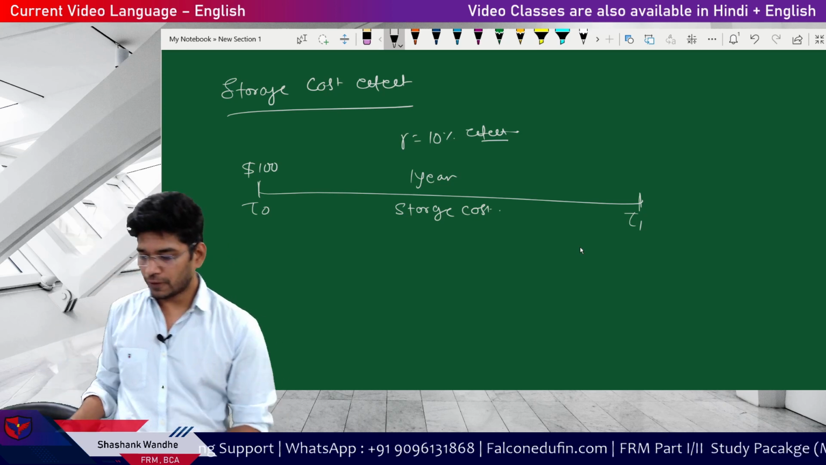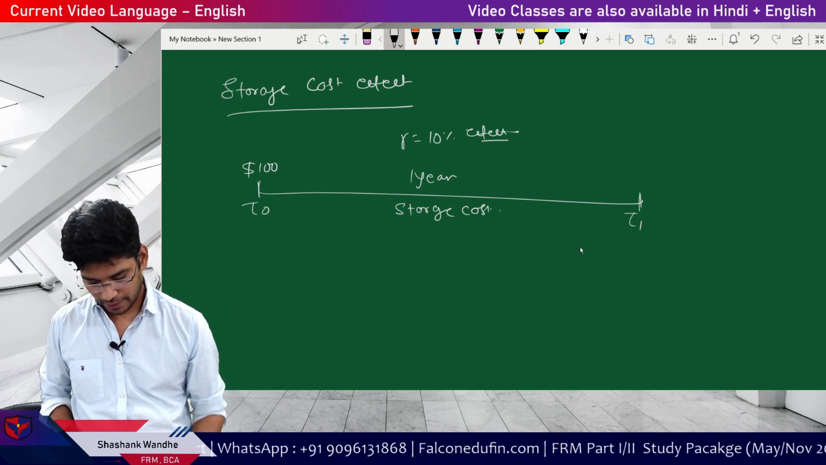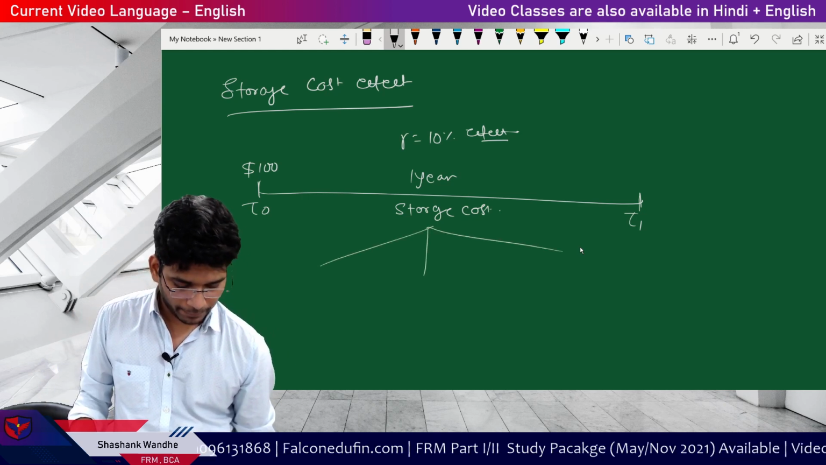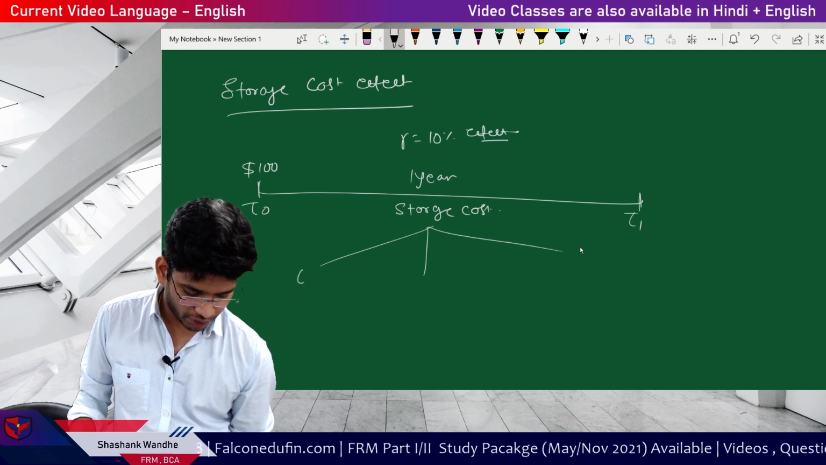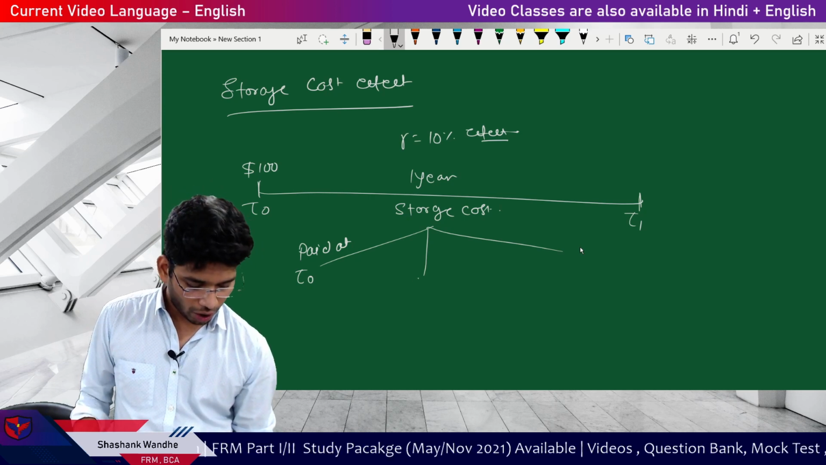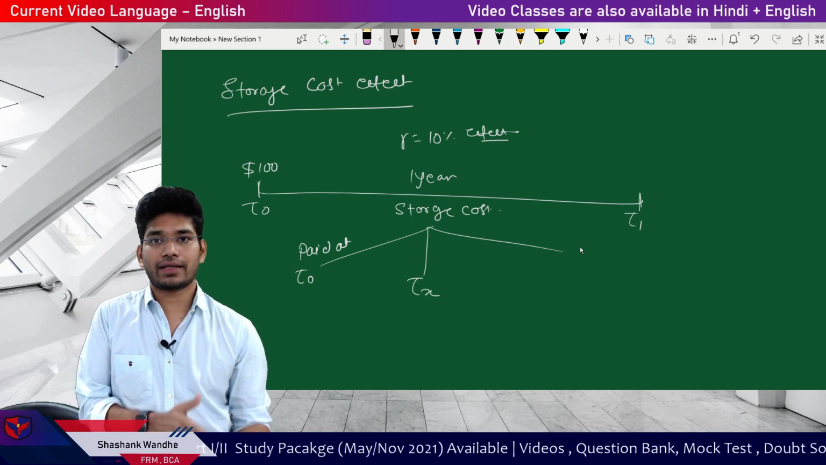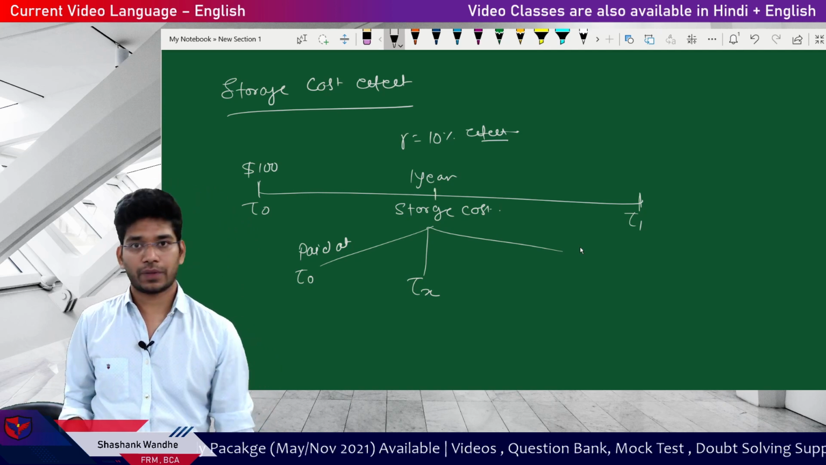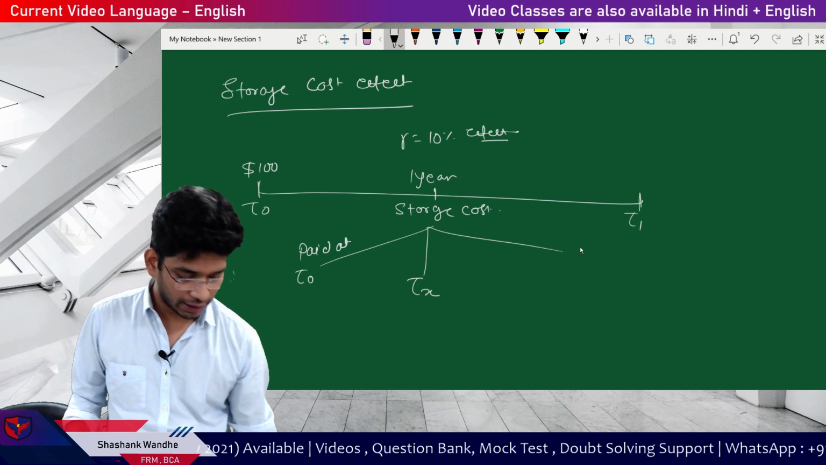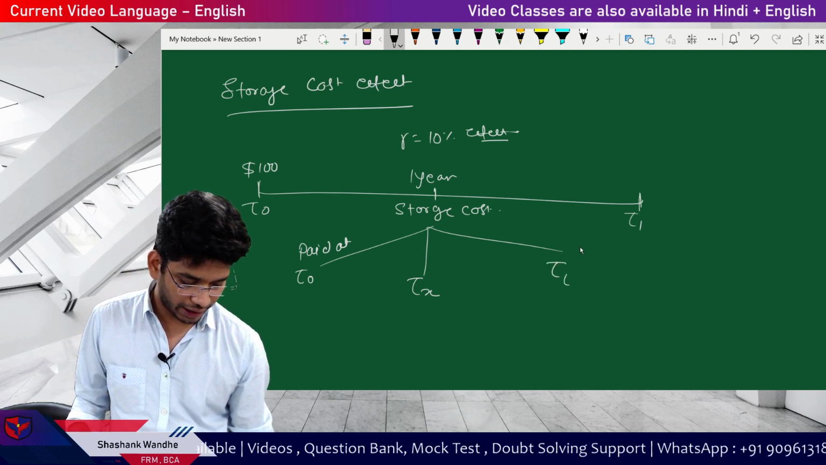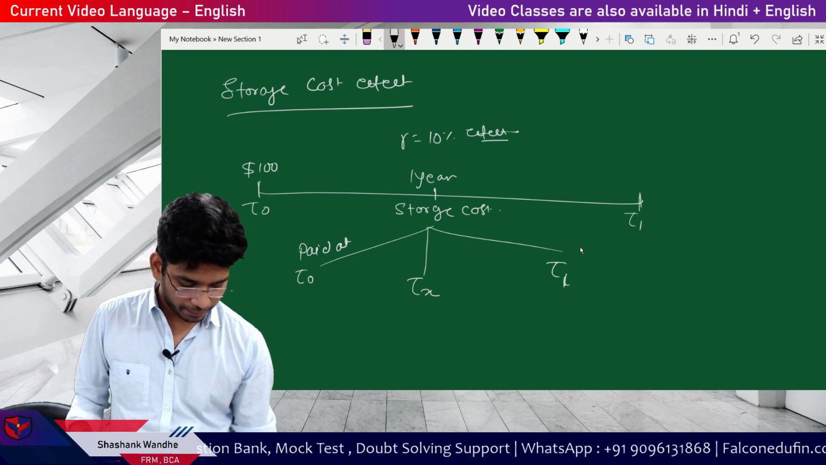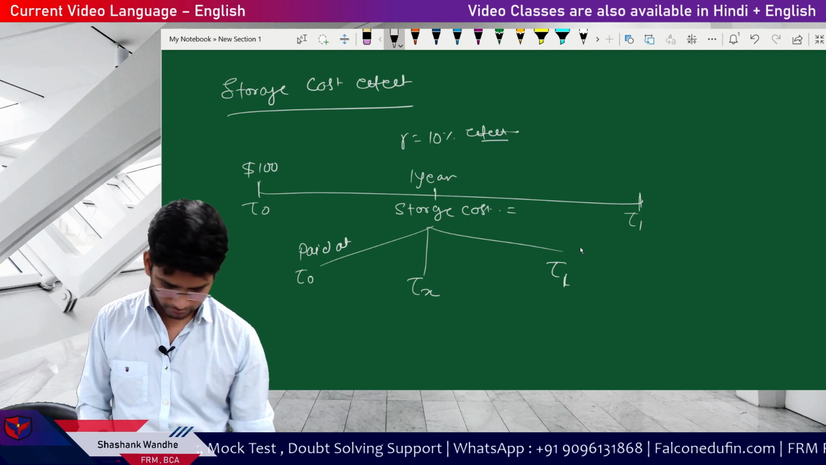Now the first variation for the storage cost is that it can be paid at time t0. Or at time tx, in between, say after 6 months. So you have to pay storage cost after 6 months. This is the second possible variation, and the last variation is that at the end you have to pay storage cost at time t1. Let's take the storage cost of $10, I guess.